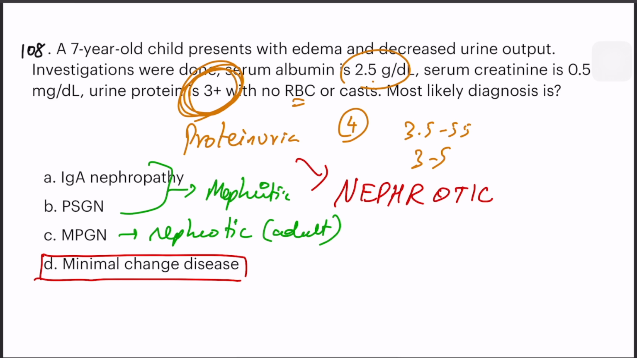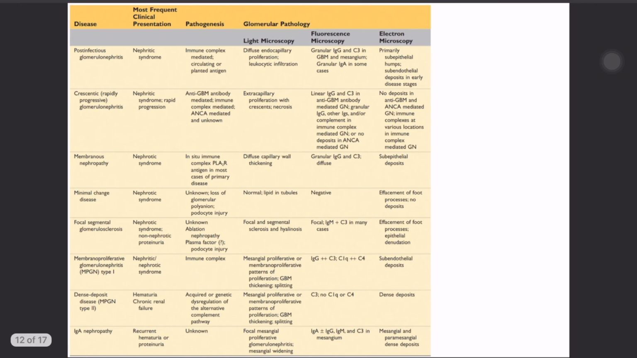I will just compile a few pieces of information. You just have to remember those. Just take a screenshot of this table, and it will be very useful. Just read what I'm marking here. So first, in PSGN, just read that it is a nephritic syndrome, and it is immune complex mediated, and there is a subepithelial hump. This is a pathological clincher. They will give you subepithelial hump. Go for post-infectious glomerulonephritis. Simple.